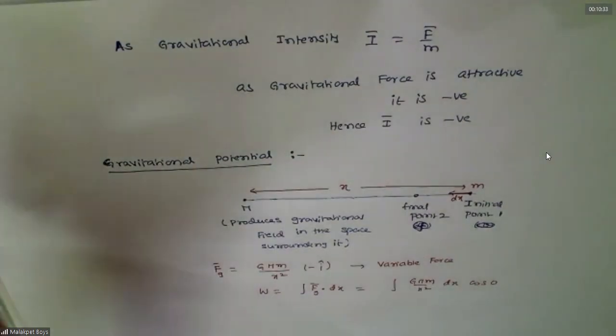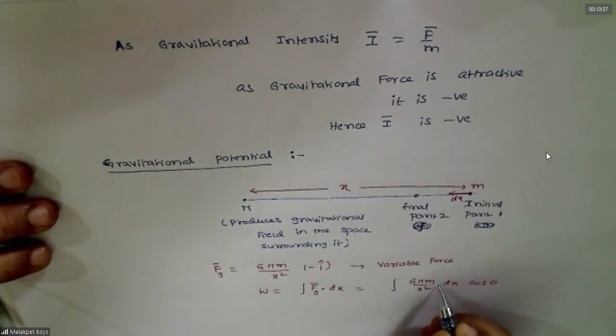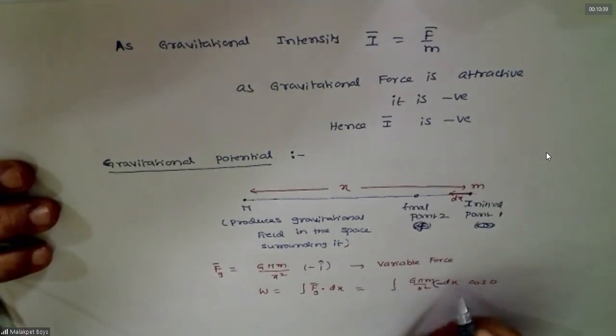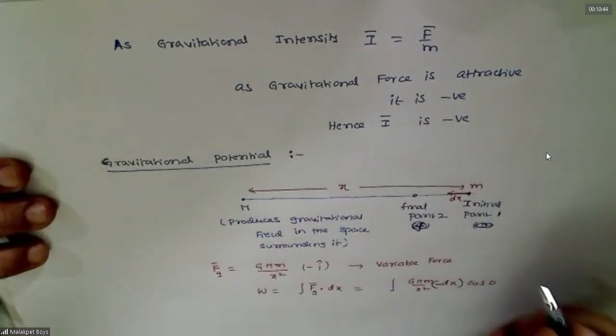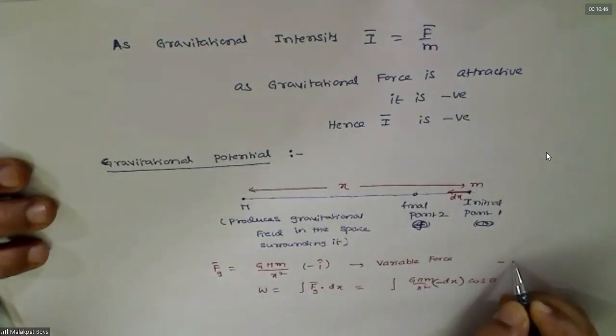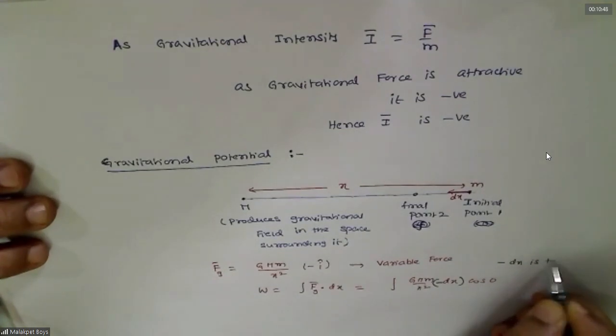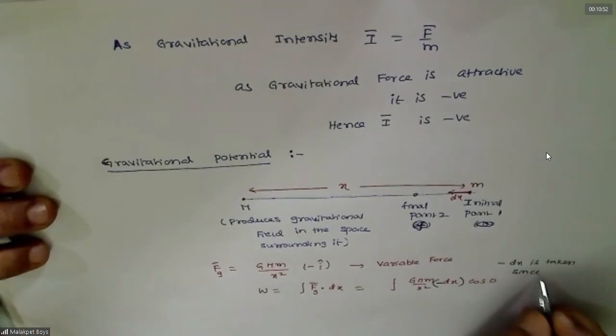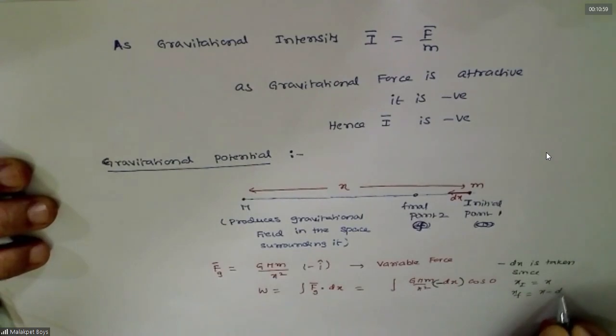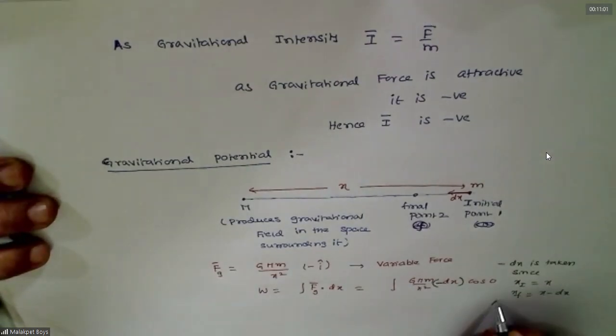X is decreasing, so you should take a negative sign. As you are displacing, what is happening? A negative sign, minus dx, is taken since initially it is x, finally x minus dx. It comes nearer.